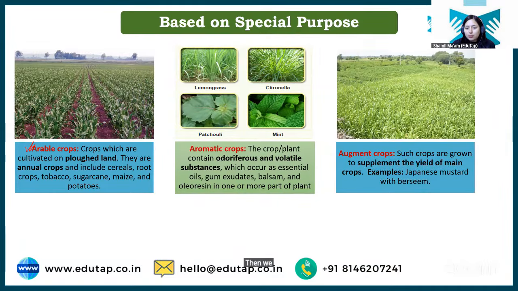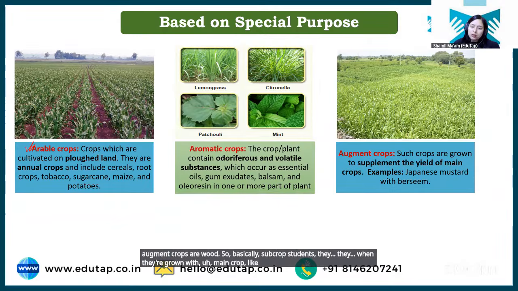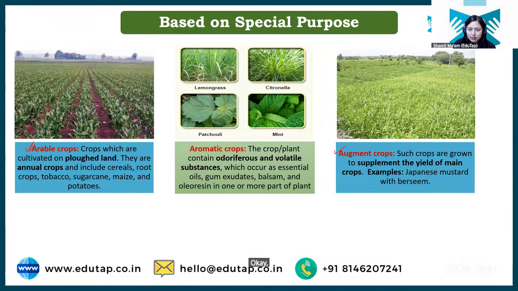Then we have augment crops. Augment crops are basically sub crops, students, grown with a main crop. We have two crops. The example of augment crops is Japanese mustard and berseem. Berseem is our main crop. If you grow only berseem, say you get only 10 quintals of yield.